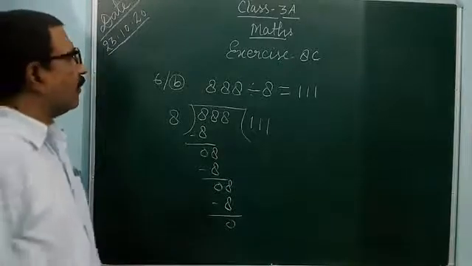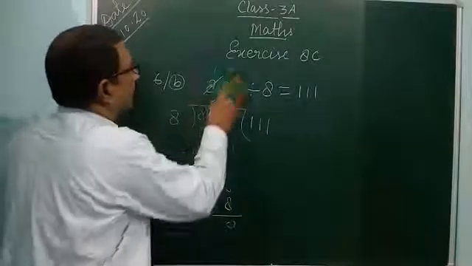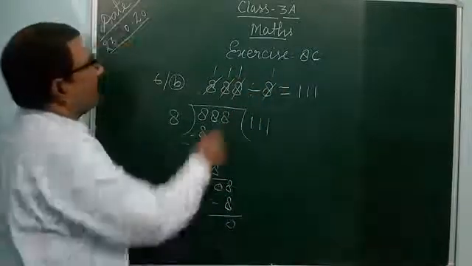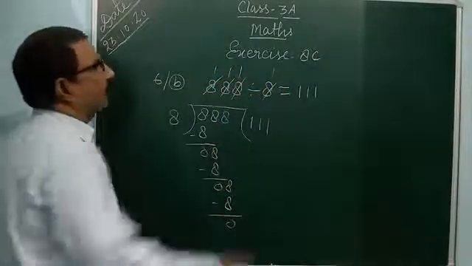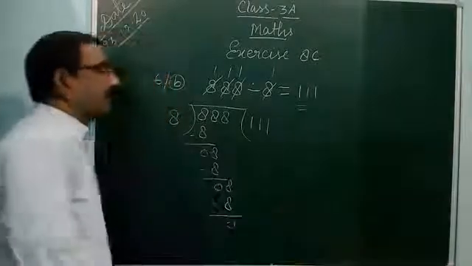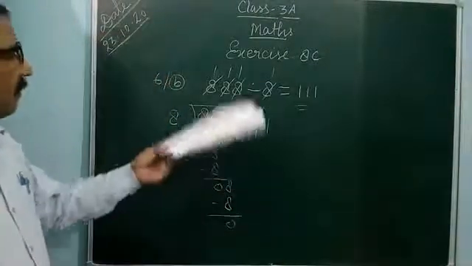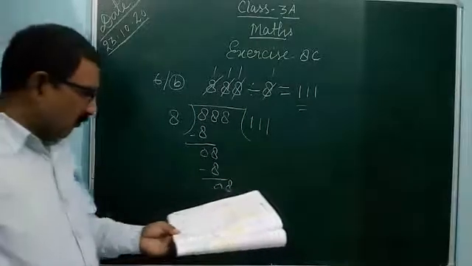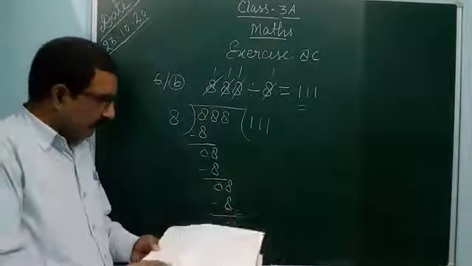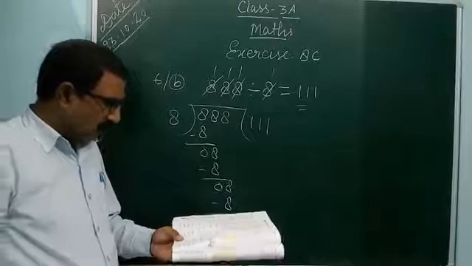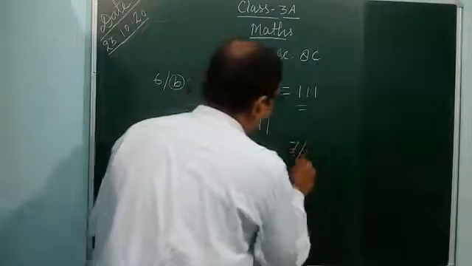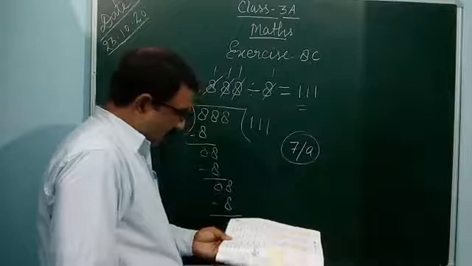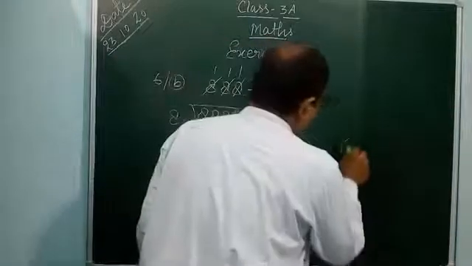Like that also you can divide: 8 1s are 8, 8 1s are 8, 8 1s are 8, and 111 comes. Like that you can divide in a simple way if the numbers are given like that. So question number 7A, how can you solve question number 7A? 7A, 609 divided by 3.